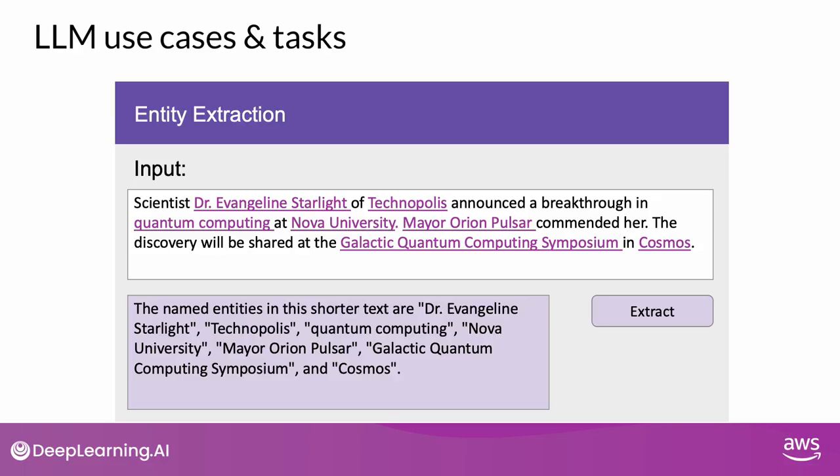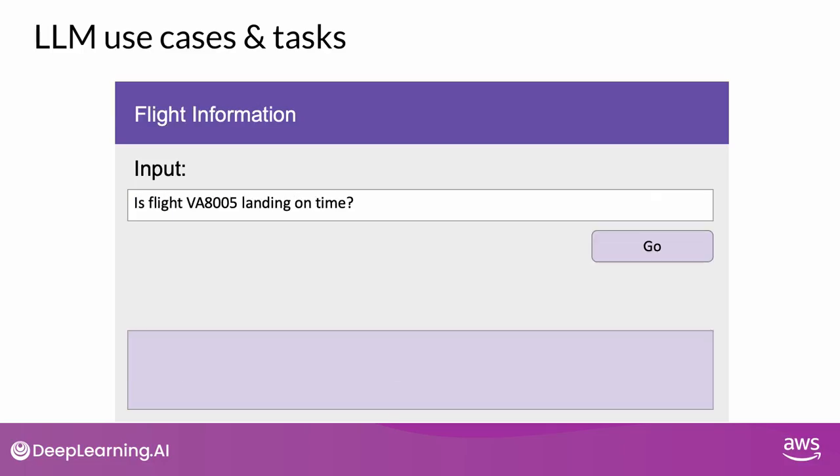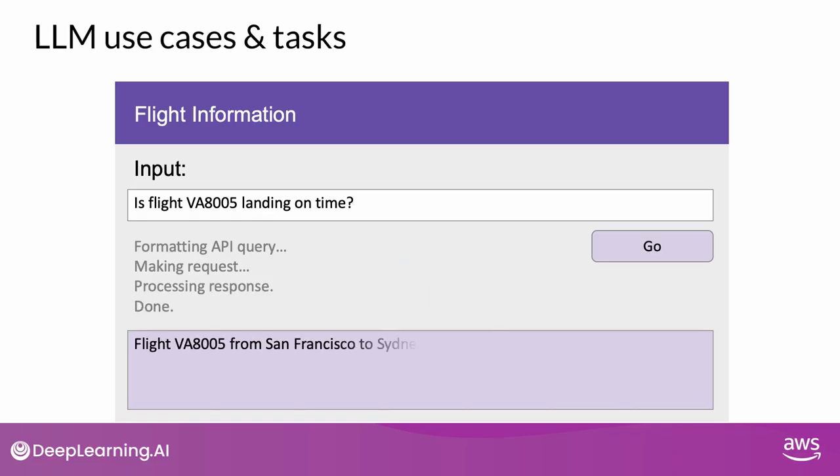return the requested information to you. Finally, an area of active development is augmenting LLMs by connecting them to external data sources or using them to invoke external APIs. You can use this ability to provide the model with information it doesn't know from its pre-training and to enable your model to power interactions with the real world. You'll learn much more about how to do this in week 3 of the course.